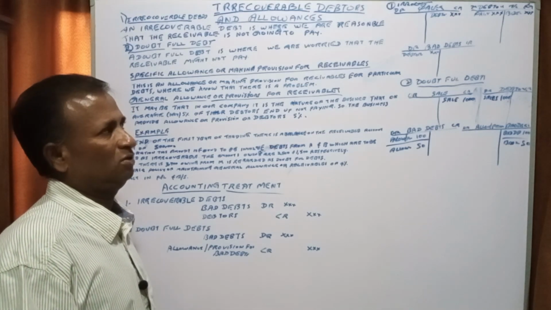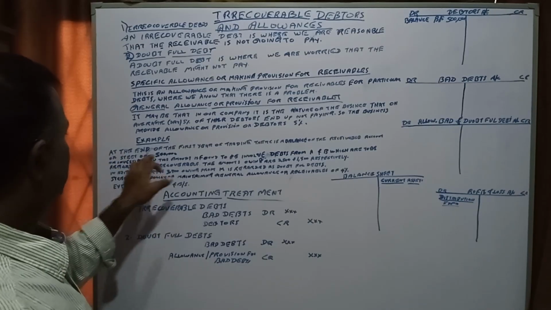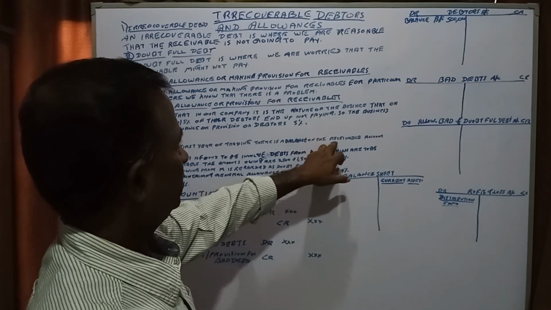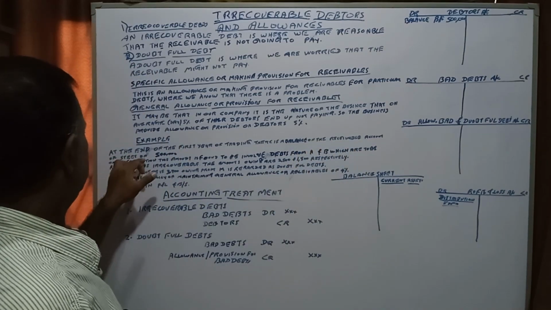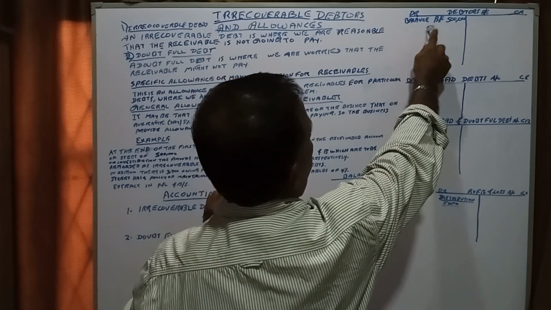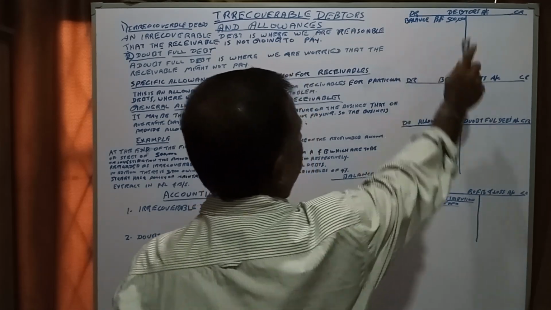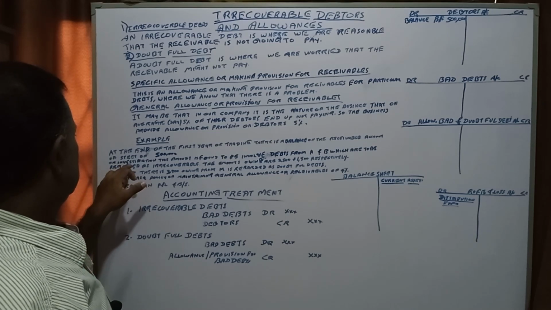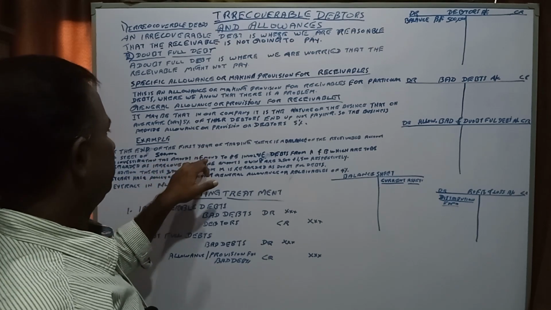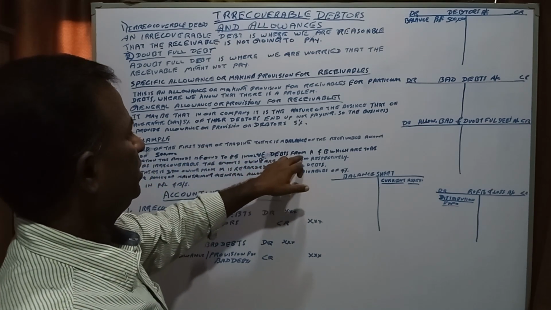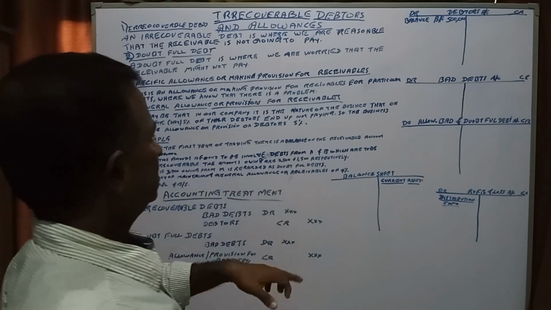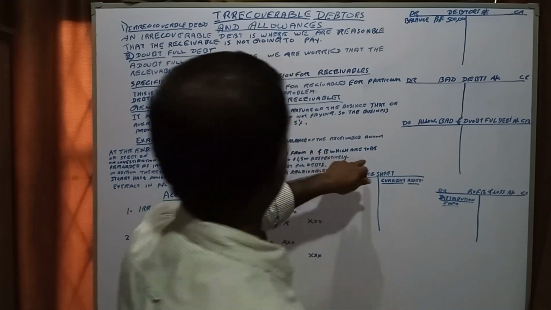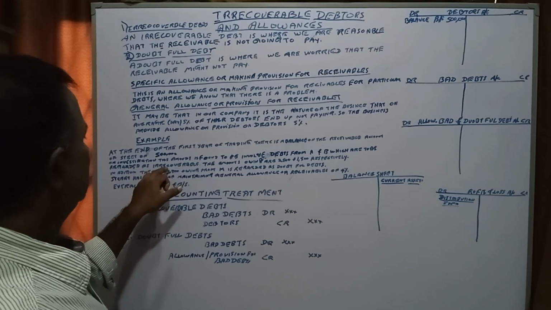That is the thing. Okay, here the exam question is: at the end of the first year of trading, there is a balance on the receivable account of Street of 500,000, right? Balance brought forward 500,000. We have put it under debtors, and on investigation, this amount is found to include debts from A and B, which are to be regarded as irrecoverable.